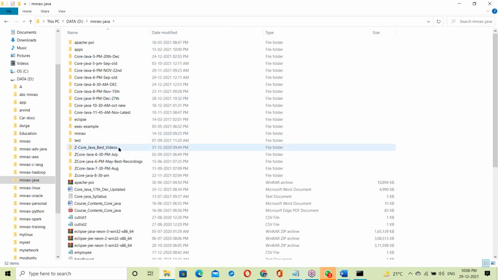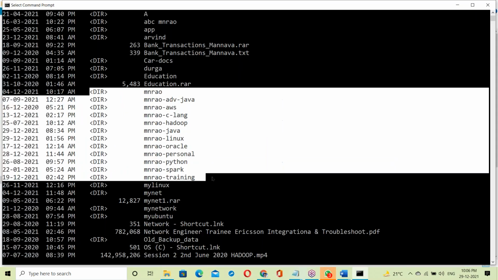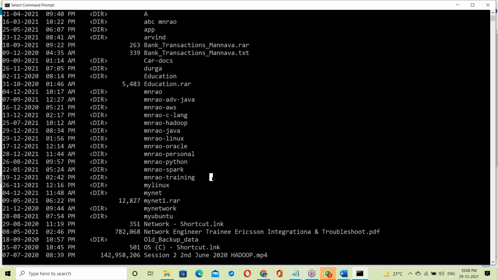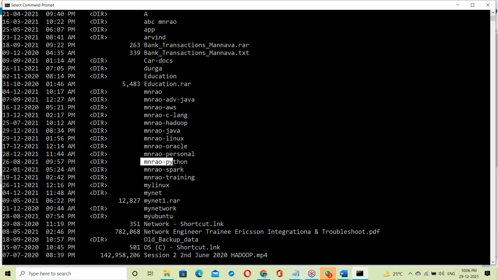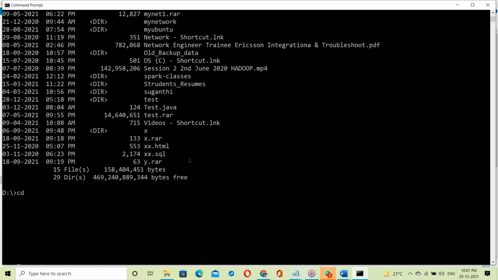In the GUI, meaning graphical user interface, they are called folders. In the character interface, or command line interface, they are called directories. Now mn Python is a directory. How do we go to it? CD means change directory. Change directory to mn Python.